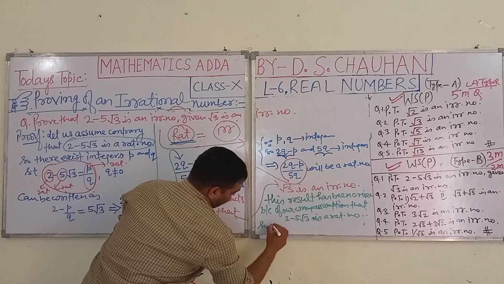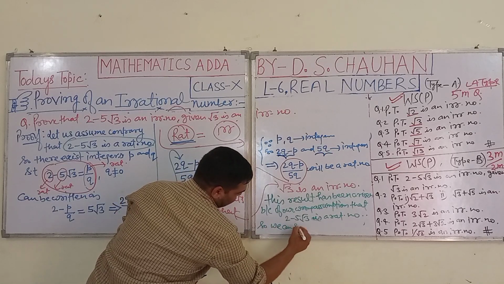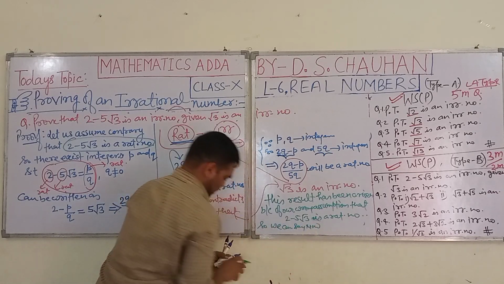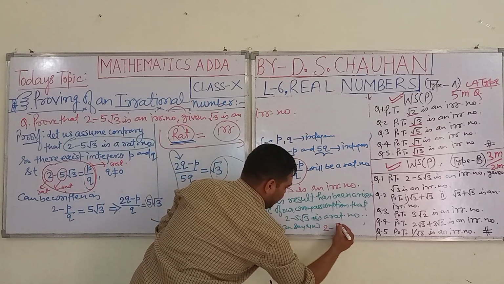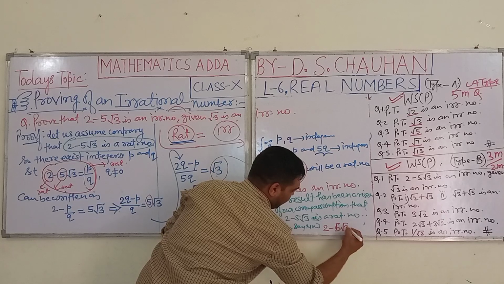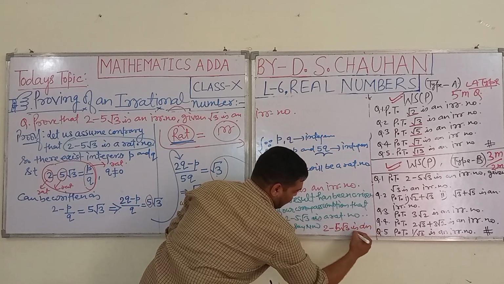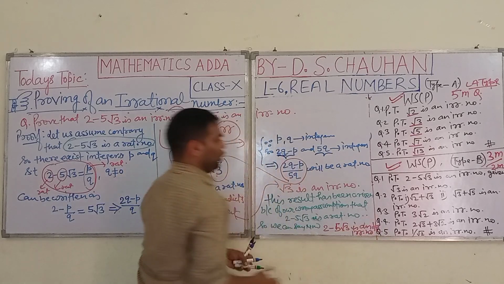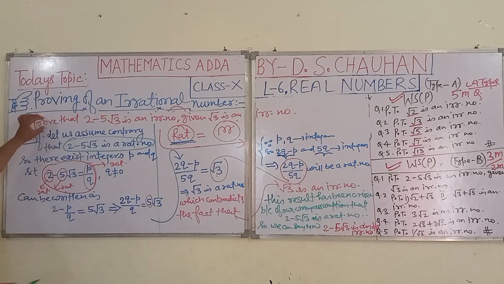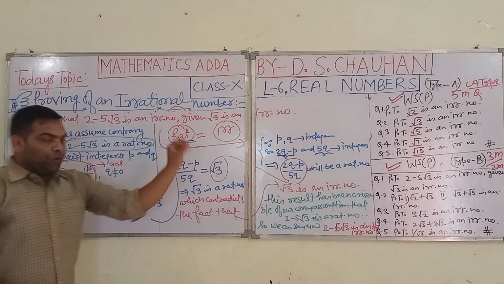So we can say now that 2 minus 5 under root 3 is an irrational number. So this is the proof of this question. In short, we can note it down. I hope all of you have got my point.